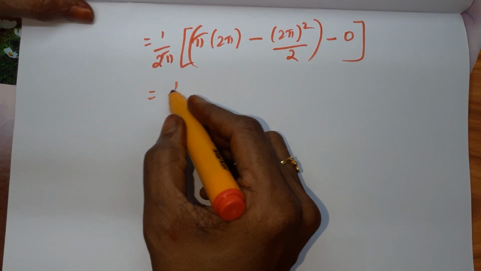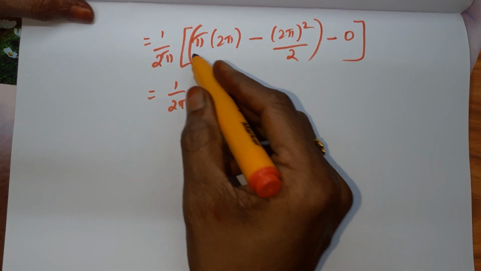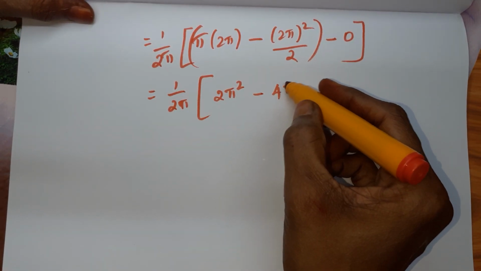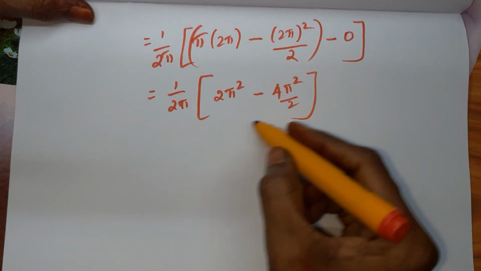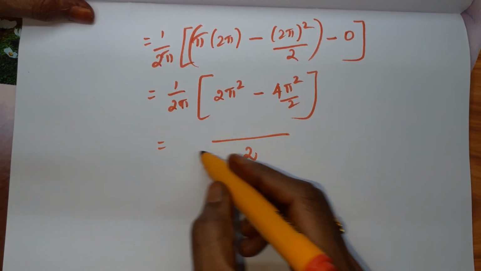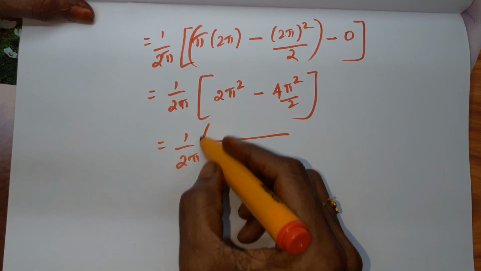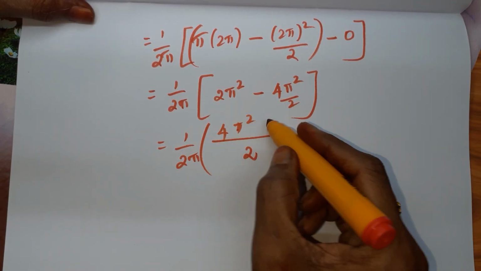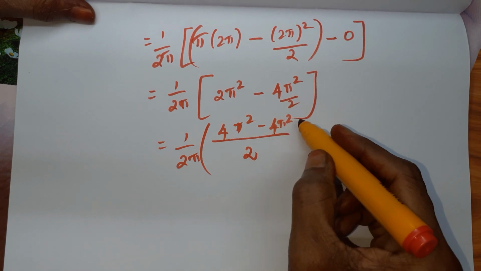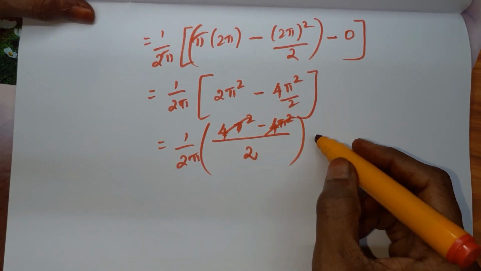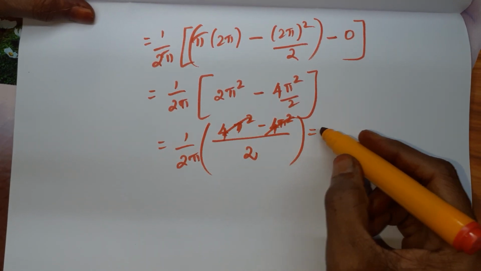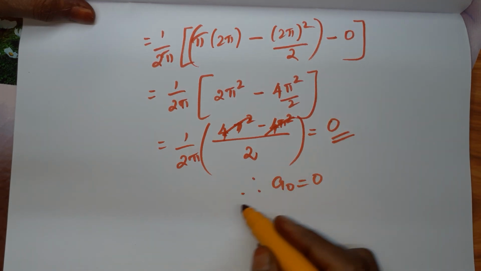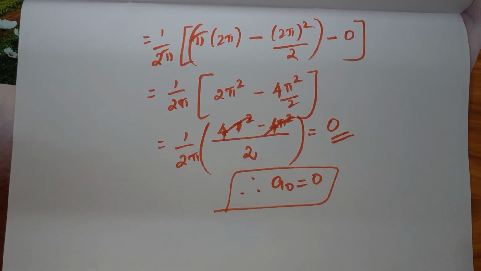So this is equal to 1 by 2 pi, into 2 pi squared minus 4 pi squared by 2. When we take 2 as the LCM, 1 by 2 pi into 4 pi squared minus 4 pi squared. These two will get cancelled, that is 0. So the answer for the constant a0 is 0.